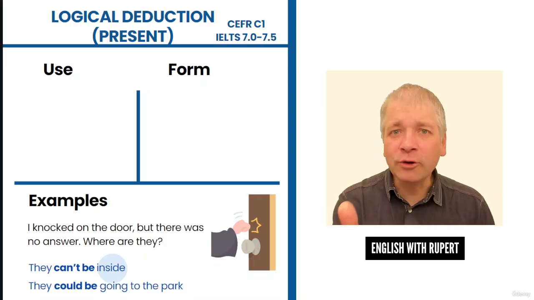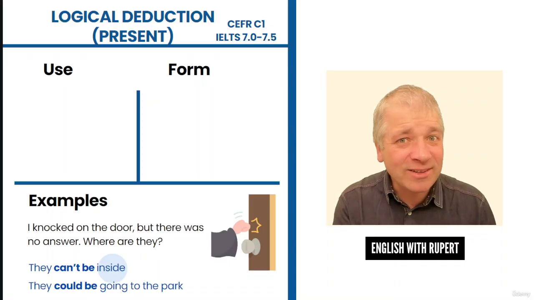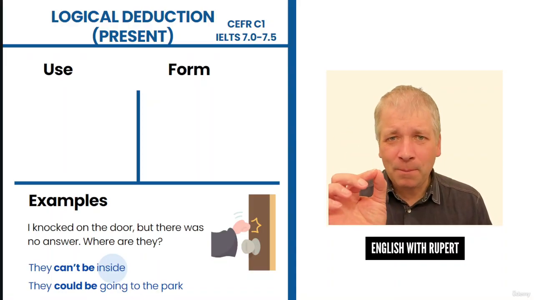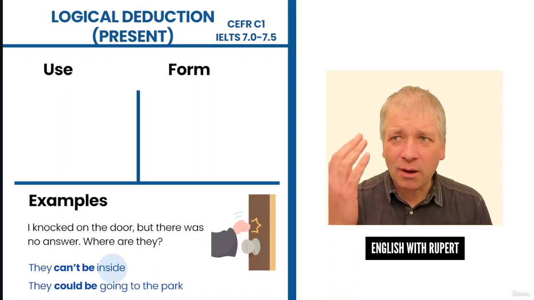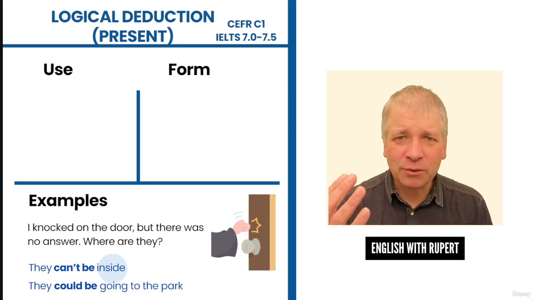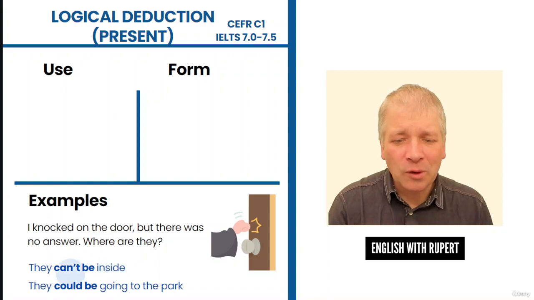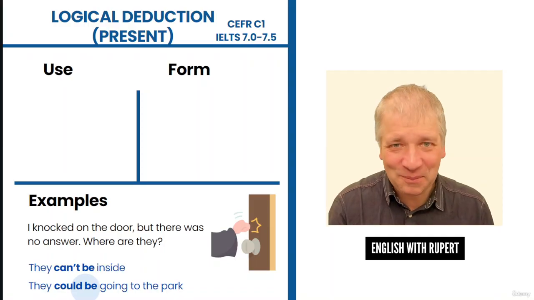We're not 100% certain. We might be 99% certain. We leave that tiniest bit of doubt. But the best idea we can come up with is that it's not possible. So can't be, not possible. Could be, though, does mean possible. And that's the difference between the two here.